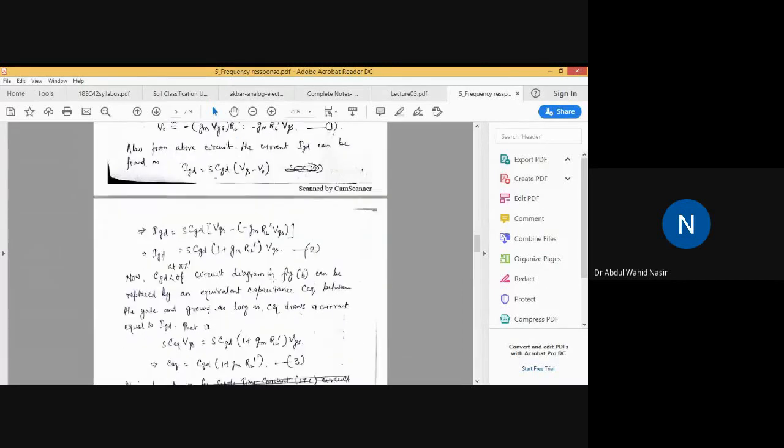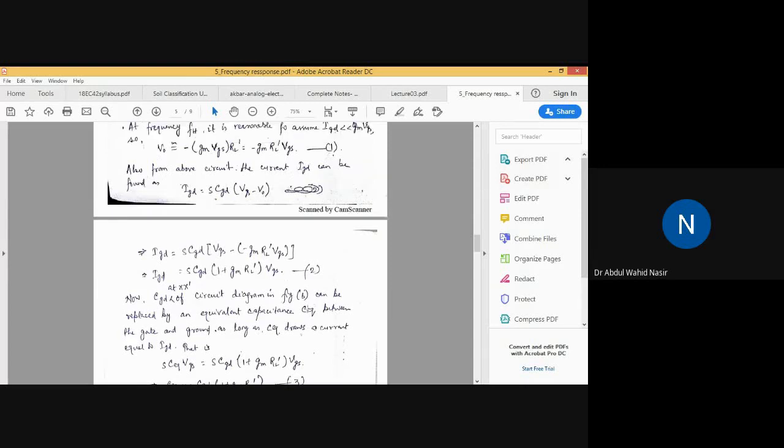Okay, the CGD at XX dash of circuit diagram in figure B can be replaced by an equivalent capacitance CEQ between the gate and the ground. So you should read this one and understand this thing very clearly.